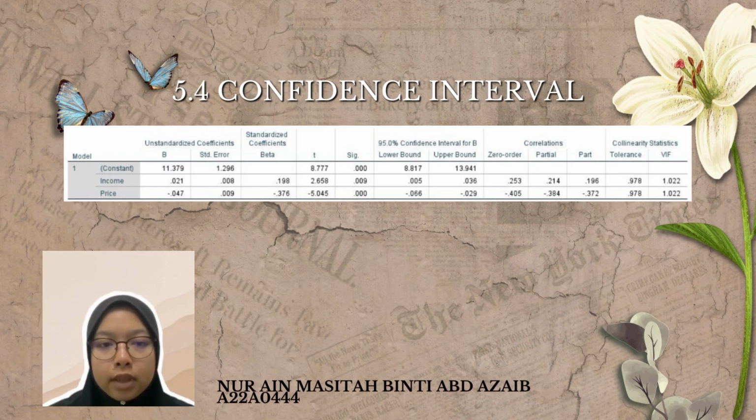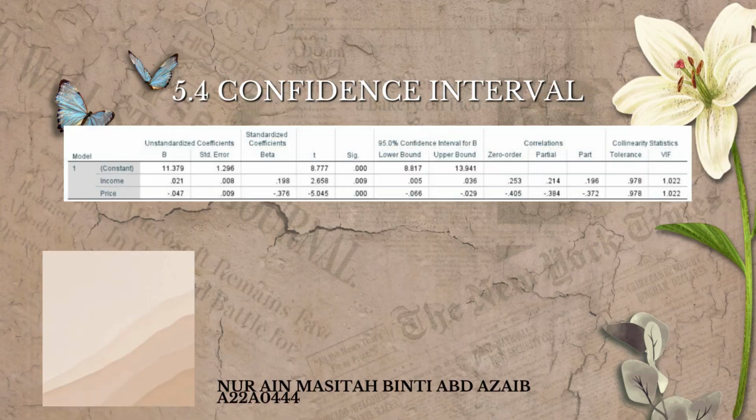5.4 Confidence interval. By using SPSS, we obtain the 95% confidence interval for income: lower boundary 0.005 and upper boundary 0.036. The standard error for this dependent is 0.008. Besides that, it can be said that we are 95% confident that the income parameter is between 0.005 and 0.036.